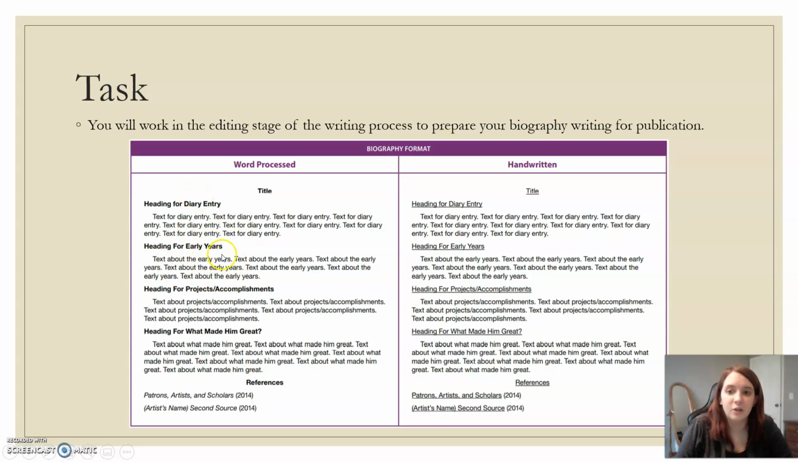Now, the second one is early years. Remember, that's not necessarily going to be your heading. If you came up with a more creative one, absolutely we want to see that. That's going to be your second one. And then you're going to put the paragraph you've already written about early years.